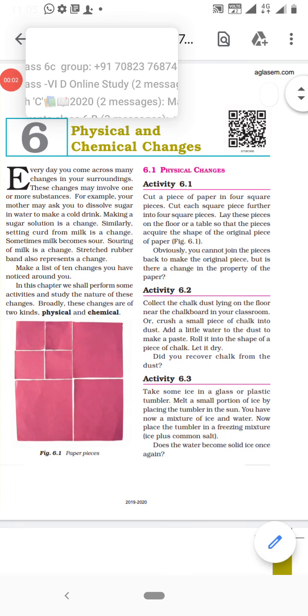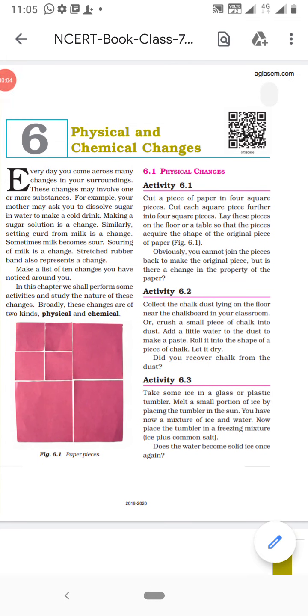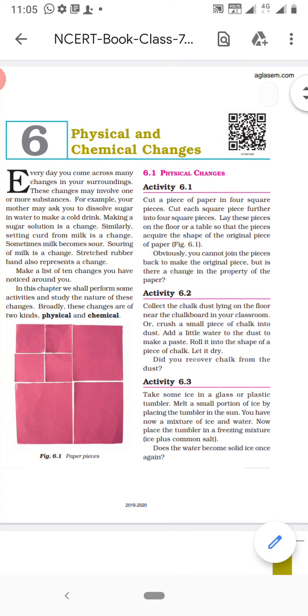Good afternoon, बच्चों. Today we are going to start our new lesson, that is physical and chemical changes.